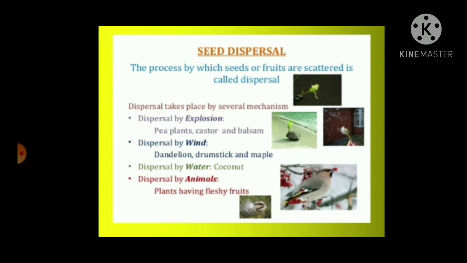Seed dispersal. The process by which seeds or fruits are scattered is called dispersal. Dispersal takes place by several mechanisms. Dispersal by explosion: pea plants, castor, and balsam are some examples. Dispersal by wind: dandelion, drumstick, and maple are some examples. Dispersal by water: example, coconut. Dispersal by animals: examples, plants having fleshy fruits.